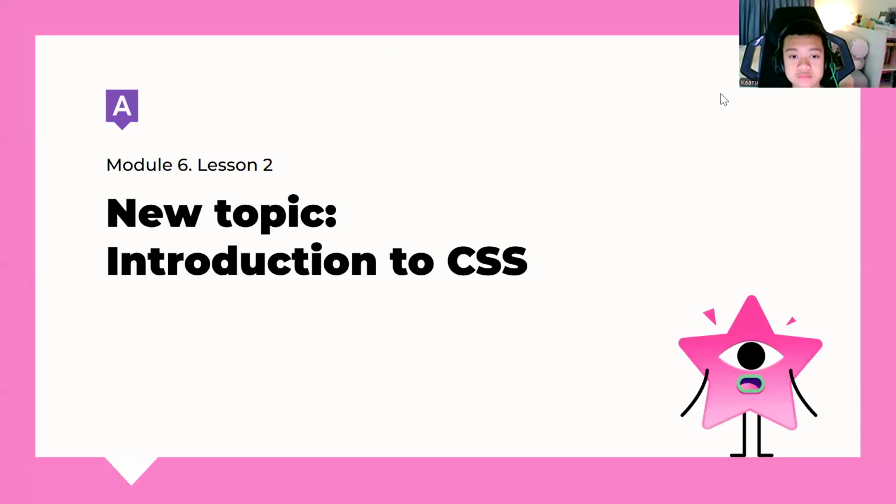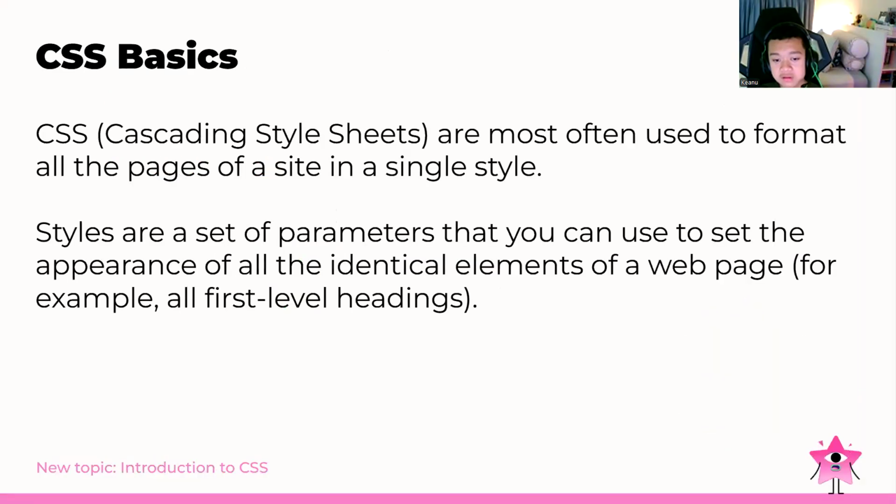So now we will discuss the CSS that I mentioned at the very first time of our discussions, which is the cascading style sheet. Basically, cascading style sheets are most often used to format all the pages of a site in a single style. And styles are a set of parameters.